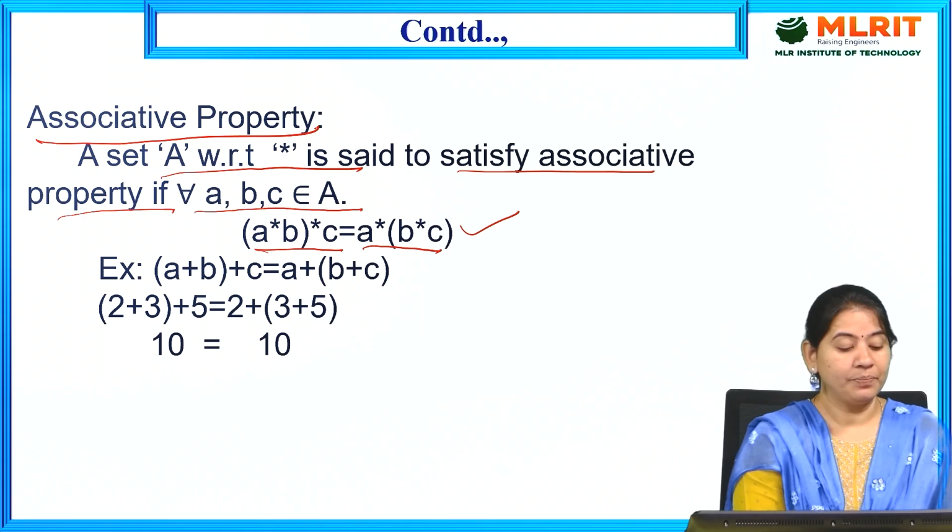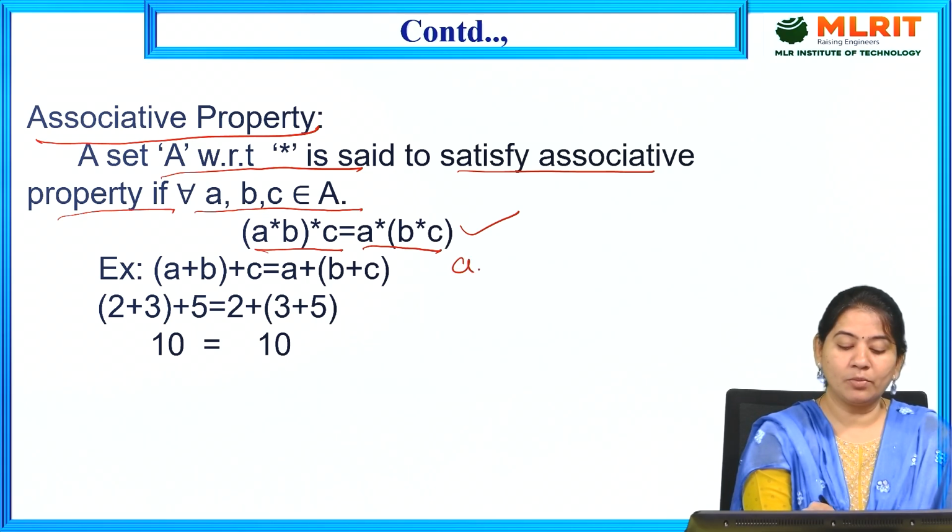Let us suppose I have taken some values: A is equal to 2, B is equal to 3 and C is equal to 5.